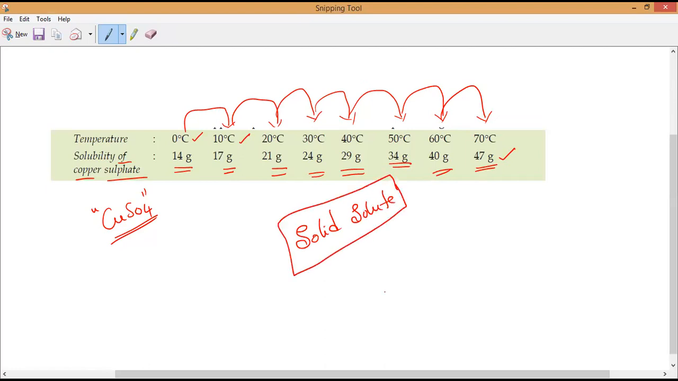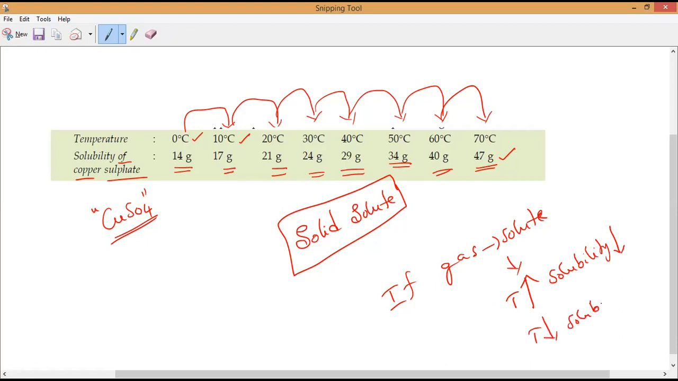Please remember. But if gas is the solute, then what happens? If gas is the solute, when temperature increases, solubility decreases. When temperature decreases, solubility increases.